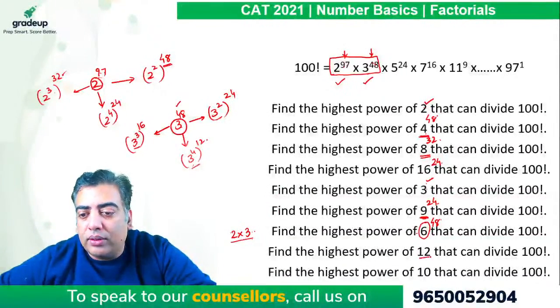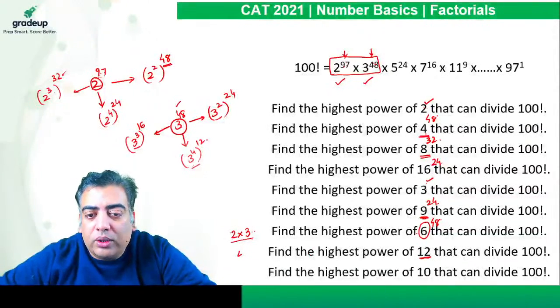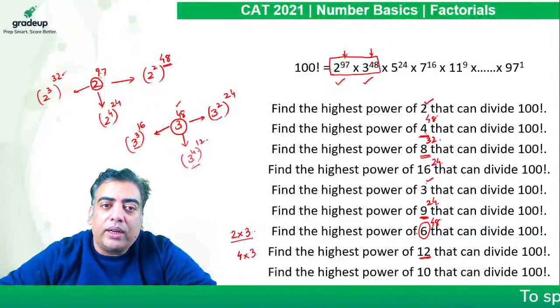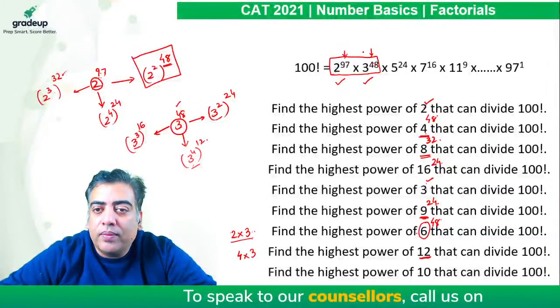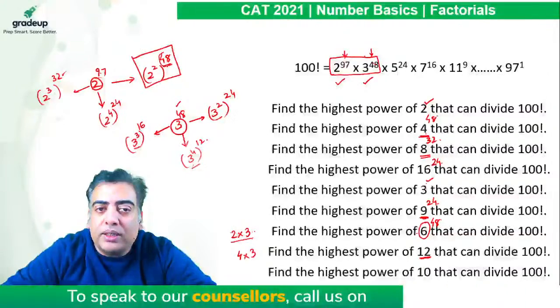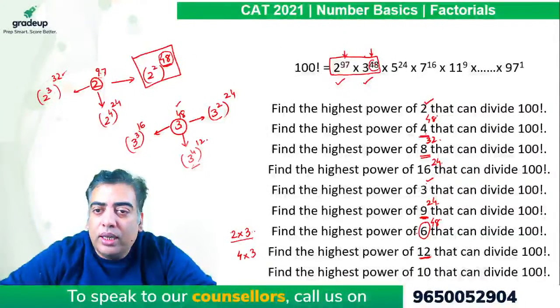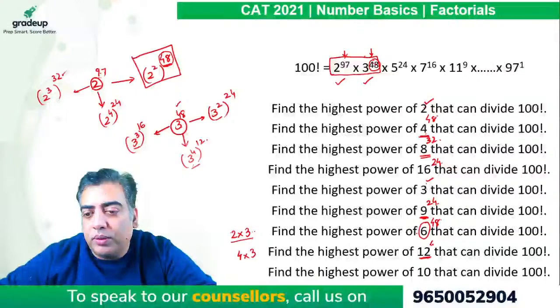Now next is 12. 12 is 4 into 3. So we are required the power of 4 and the power of 3. So in both the cases, power is 48. So if the values are equal, the power of 12 comes out to be 48 straight away.